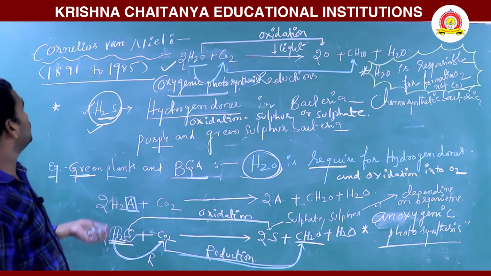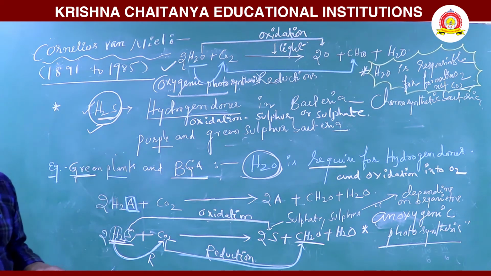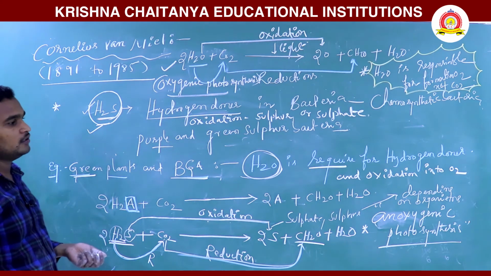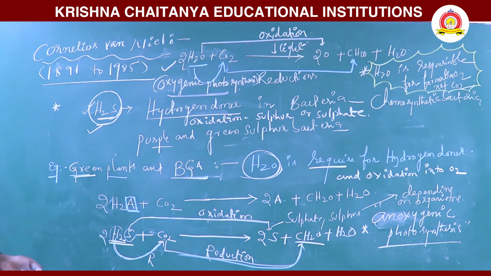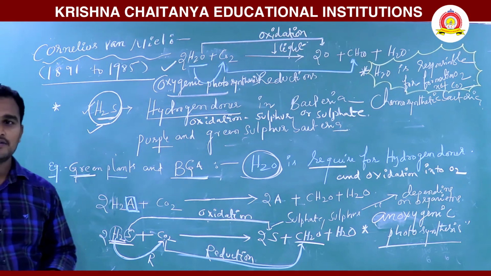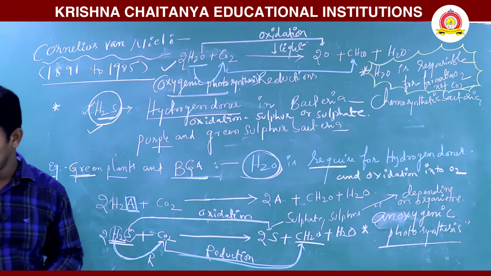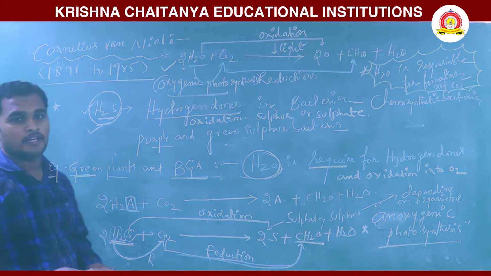So this is also Cornelius van Niel's experiment. Next we will discuss the site of photosynthesis. The next topic is, where does photosynthesis take place?